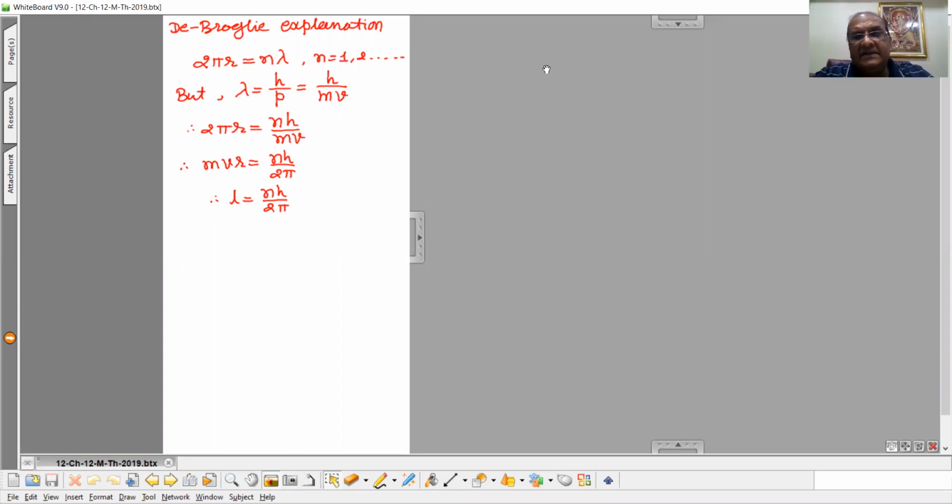Now if we think exactly the same way, when the electron is revolving in the orbit, it behaves as a wave, and the representative of this electron, which are the matter waves, which are stationary waves, will be such that the total distance traveled by these waves from starting point to starting point, because it is on a circular path, should be equal to n lambda.